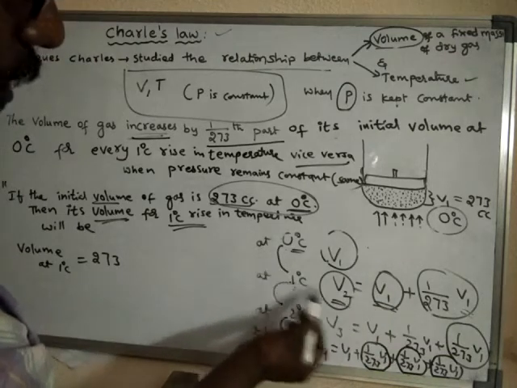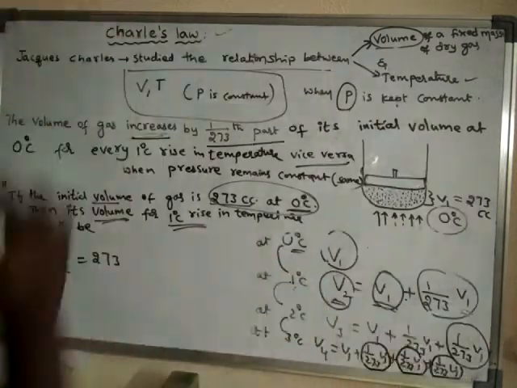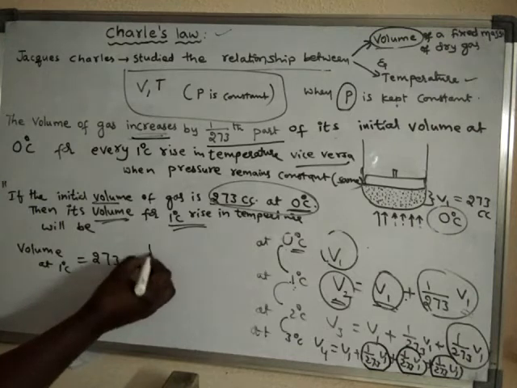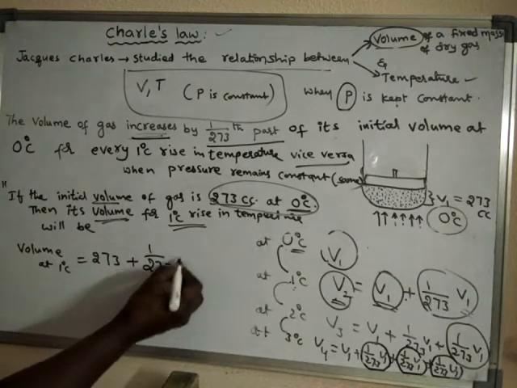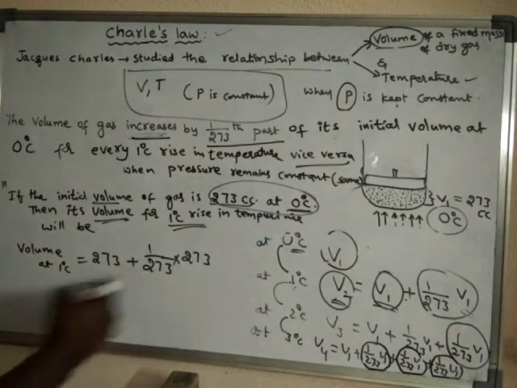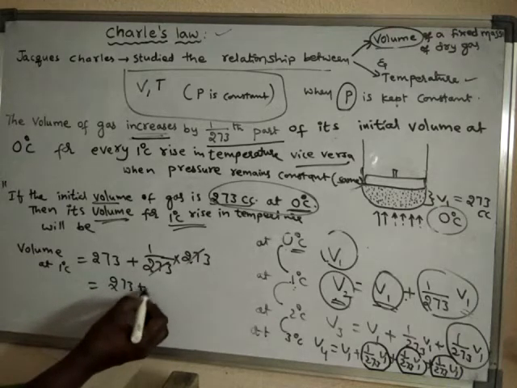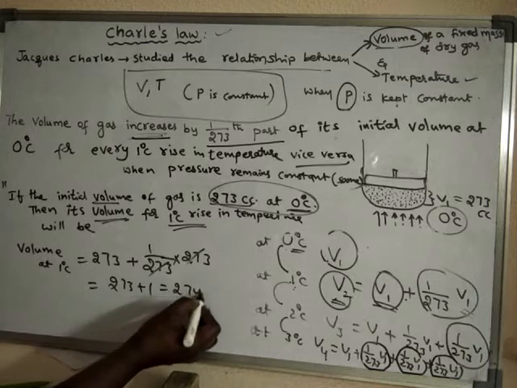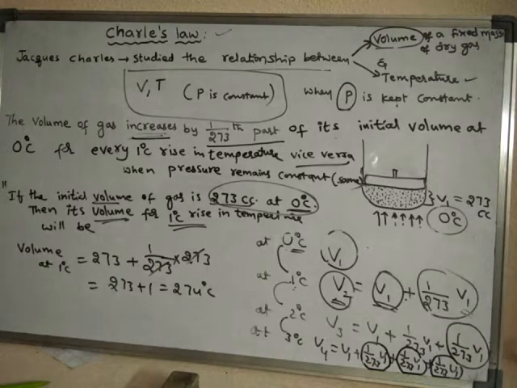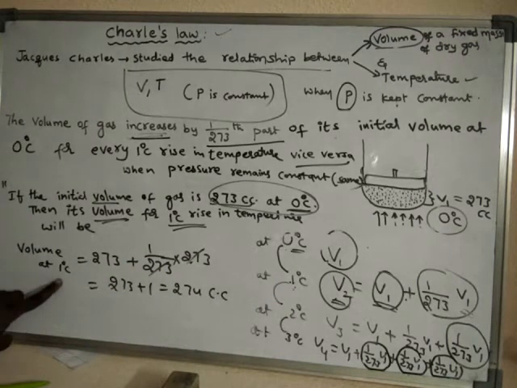At 1 degree centigrade the new volume will be 273 plus 1 by 273 of 273. So how much will it be? 273 plus 1, that is 274 cc. So the volume at 1 degree centigrade is 274 cc.